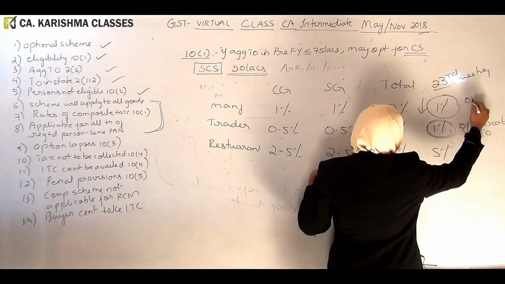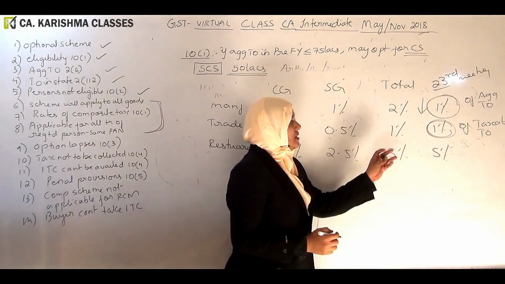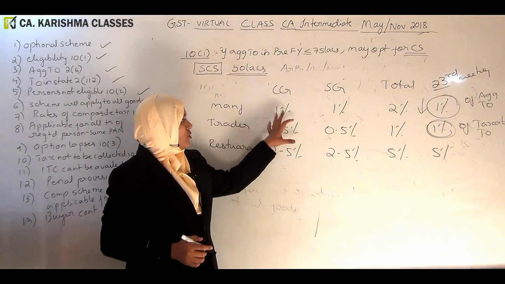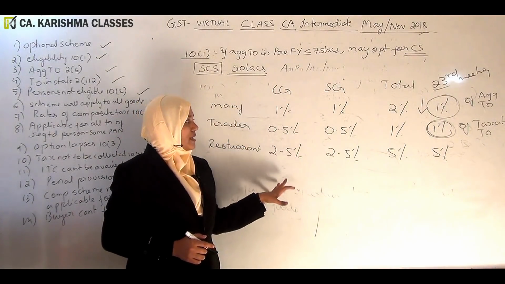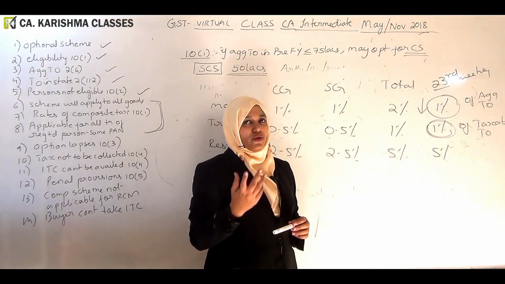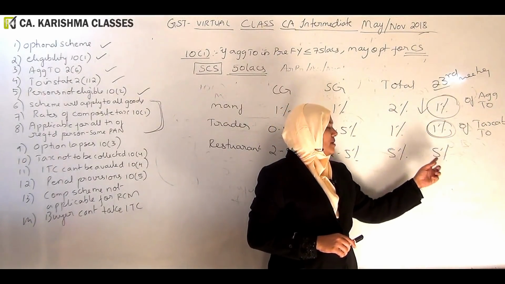This is 1% of aggregate turnover. These are the amendments which have come. If you refer to your book, the book will have these old rates. But the latest amendment, November 2018, students, for you, this 2 became 1, this 1 remains 1, 5 remains 5.